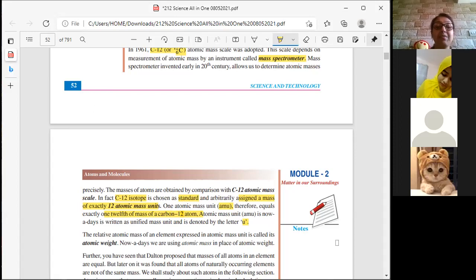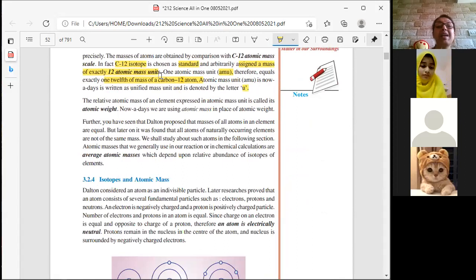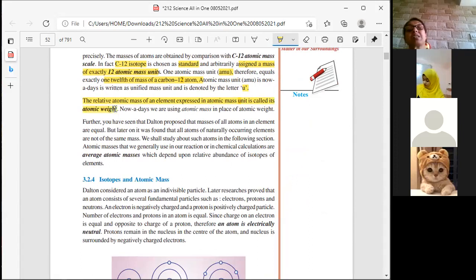The relative atomic mass of an element expressed in atomic mass unit is called its atomic weight. So for example, if they ask you to define atomic weight, it is nothing but the relative atomic mass of an element expressed in U. Nowadays, we are using atomic mass in the place of atomic weight.